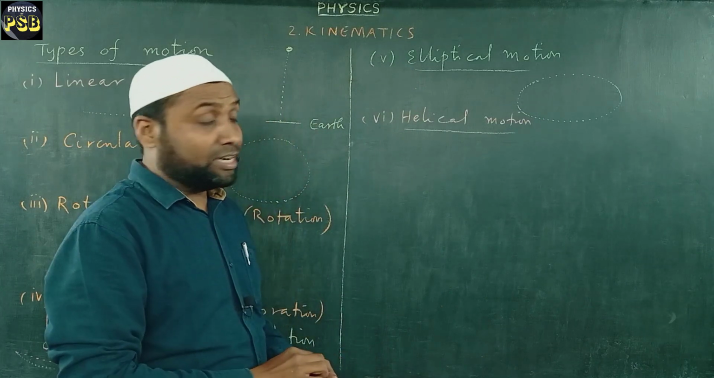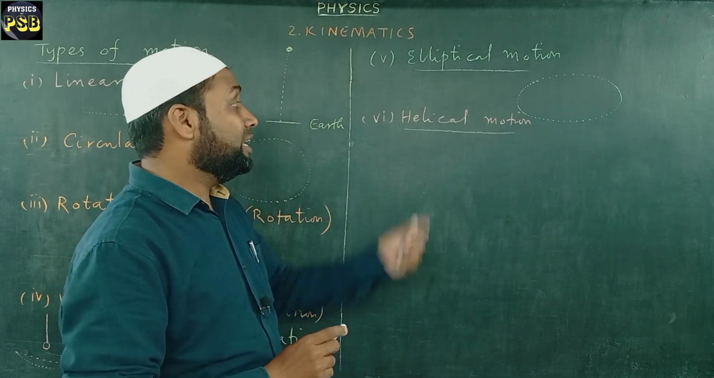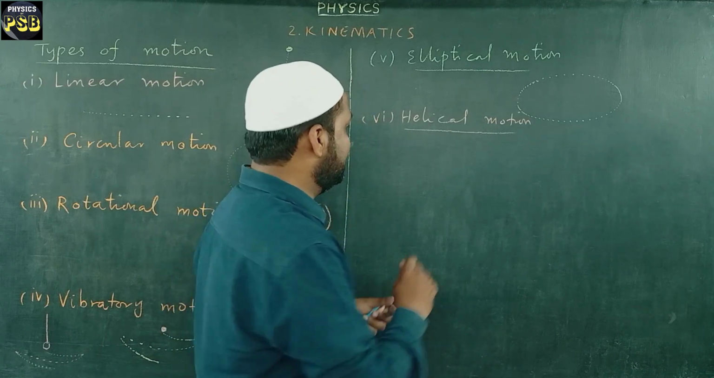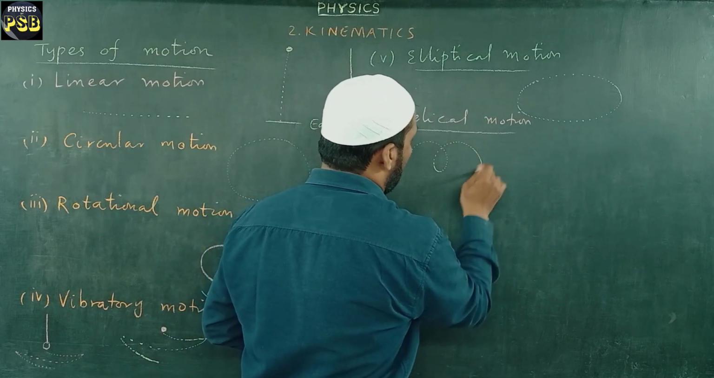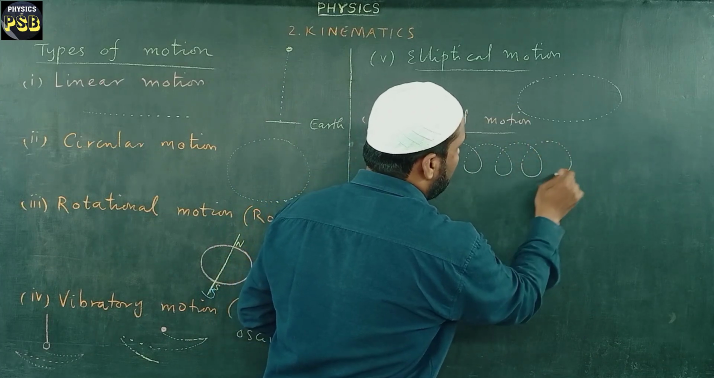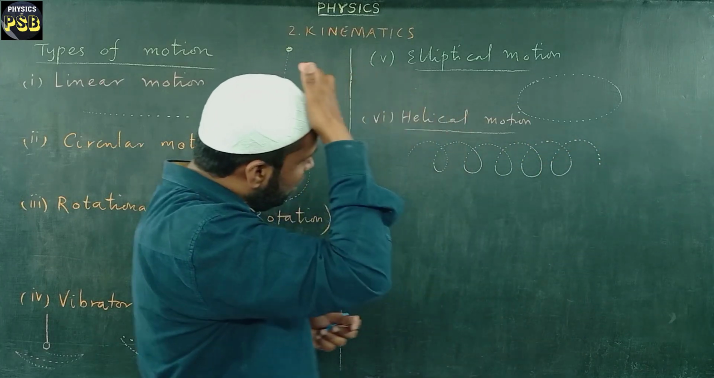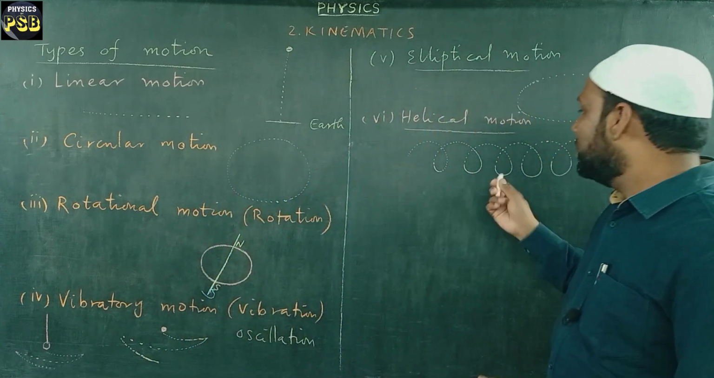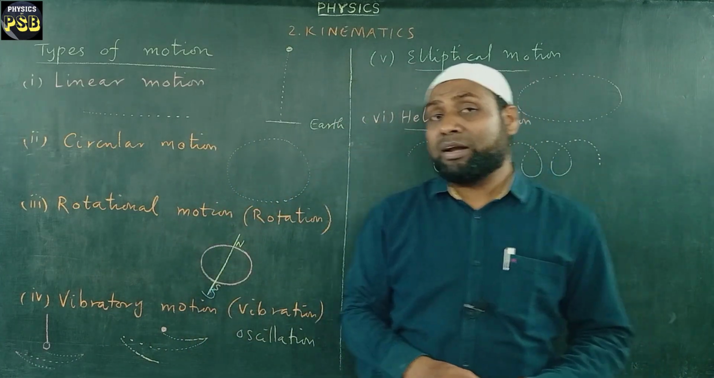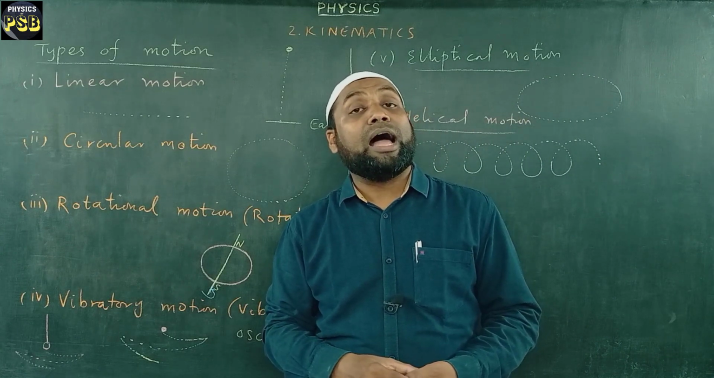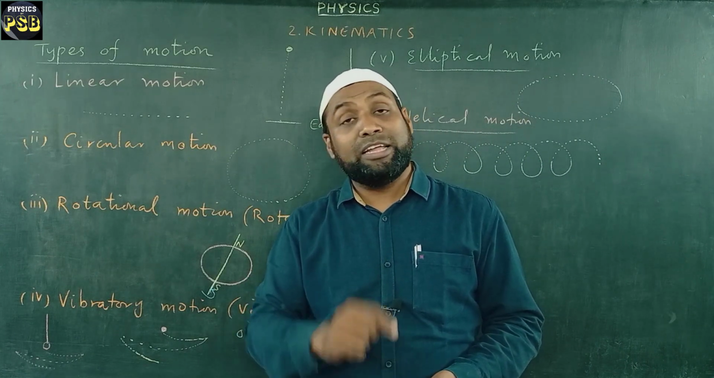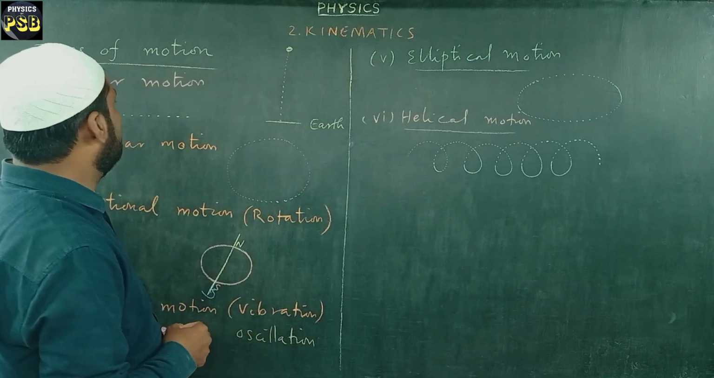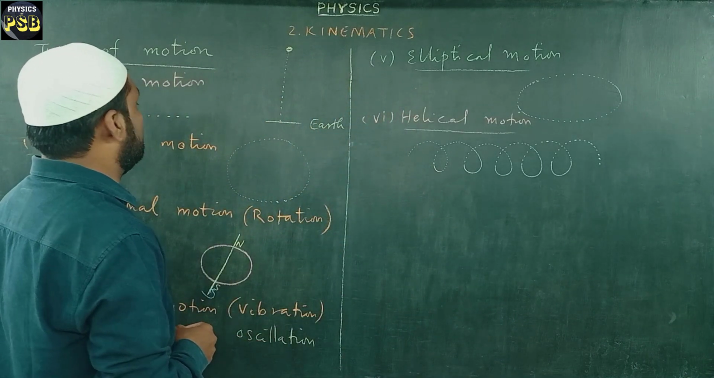If an object traces a helical path, then we call such kind of motion helical motion. Suppose an object moves in a helical path, then we call such kind of motion helical motion. When charged particles are made to move in a non-uniform magnetic field, then they trace a helical path. Clear? So these are some of the types of motion.